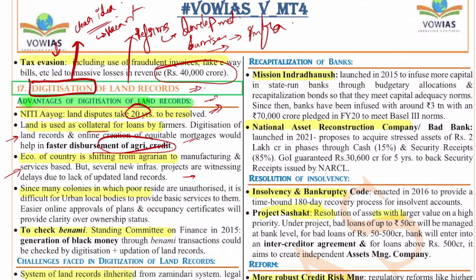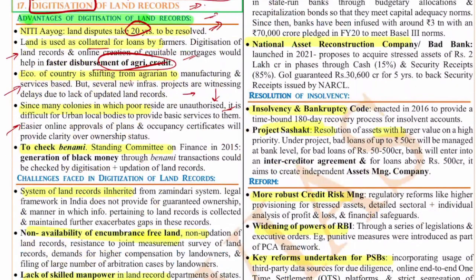Right. Next, since many colonies in which the poor reside are unauthorized, it is difficult for the urban bodies to provide basic services to them. So land digitization will make it easy for the urban bodies to take measures. Also, it will make it easy for the establishment to check for any encroachments. To check Benami, the Standing Committee in 2015 said that the generation of black money through Benami transactions could be checked by the digitization and updation of land records, because a lot of Benami records can be easily unearthed. But this has a lot of challenges.